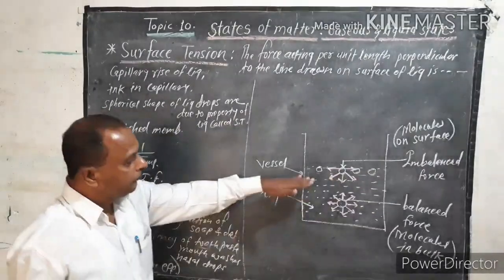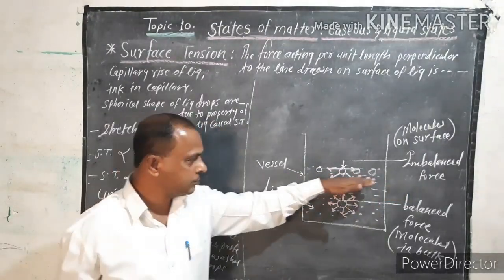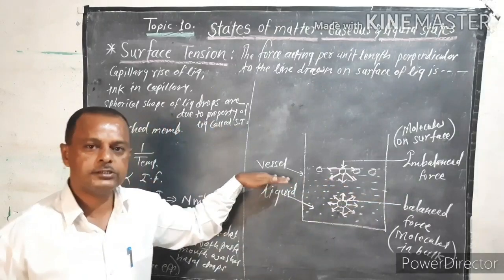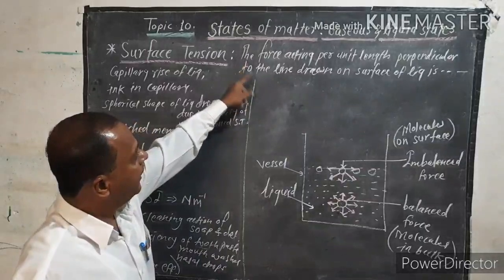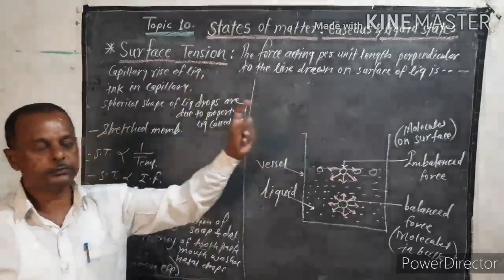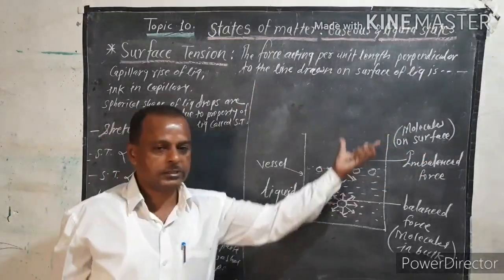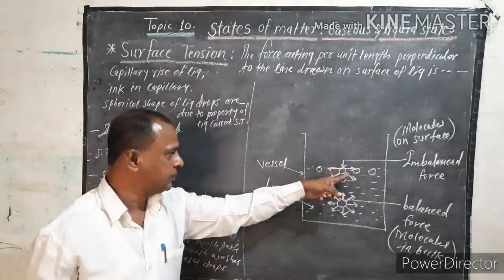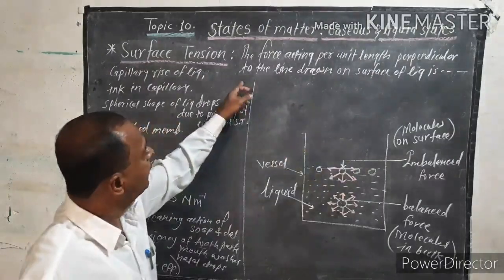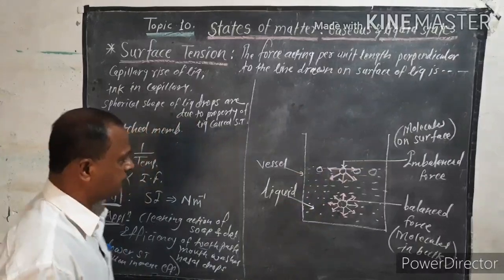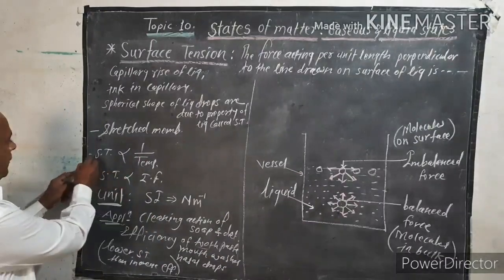Okay. So therefore, molecules on the surface are under tension. The molecules on the surface behave as a stretched membrane. That's why surface tension is defined like this: the force acting per unit length perpendicular to the line drawn on the surface of a liquid. Understand? This is the force acting per unit length perpendicular to the line drawn on the surface of the liquid.